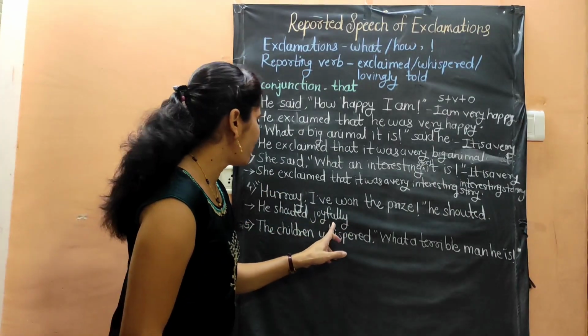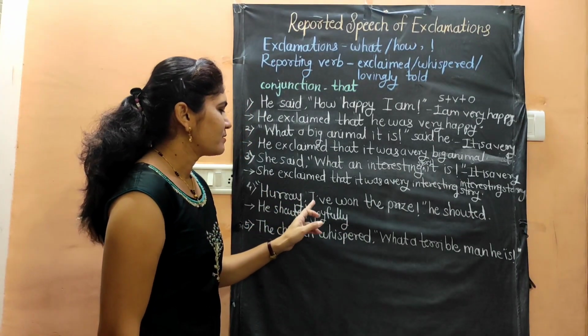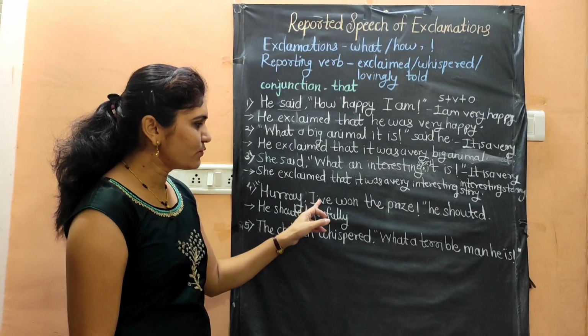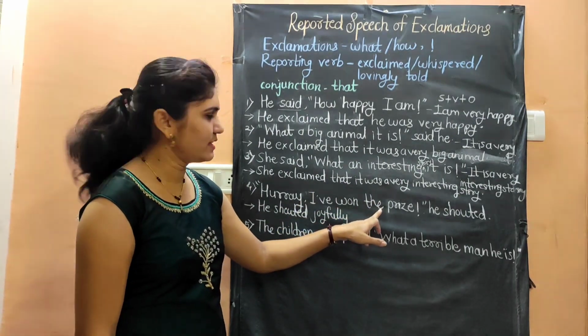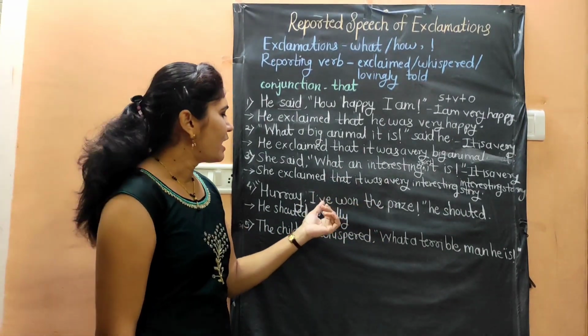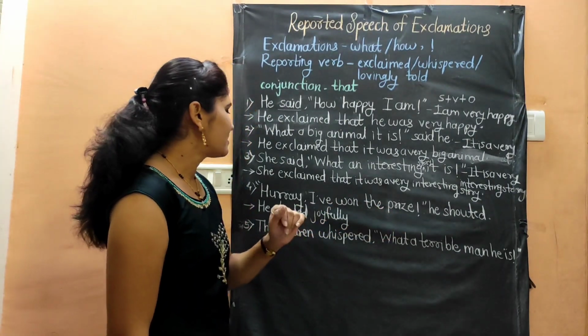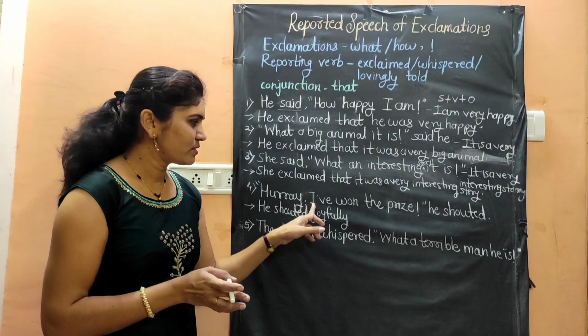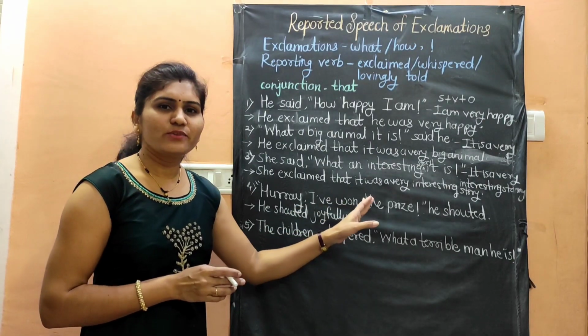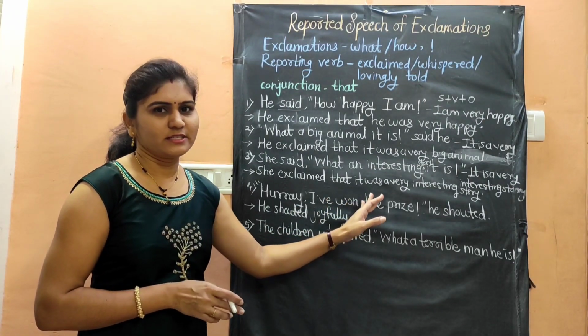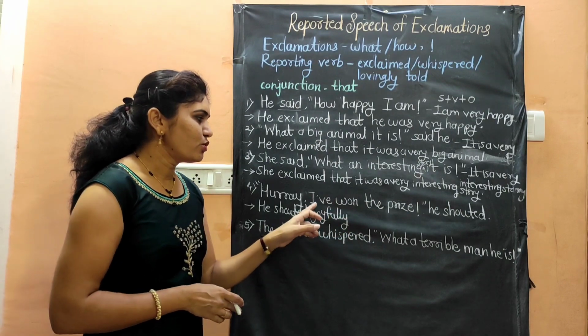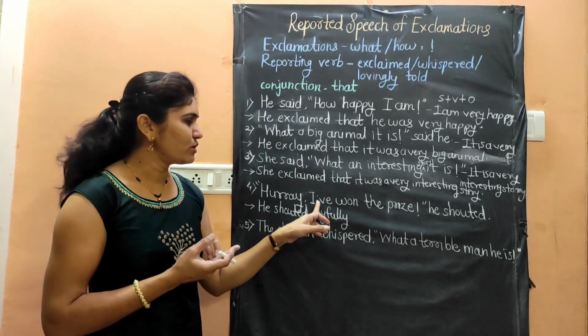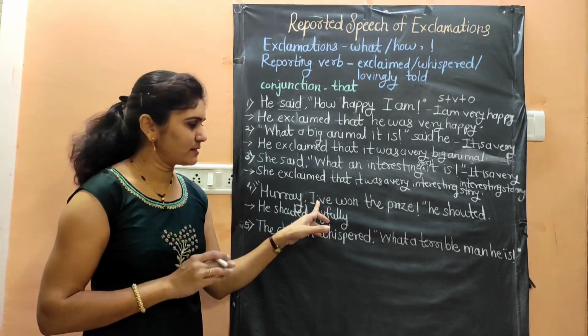He shouted joyfully, hooray. Then we will convert the sentence into assertive as per the rule. I have won the prize. But here there is no use of what or how. That's why it is already given into the assertive or statement. So only we will make the changes in the tense of the sentence.